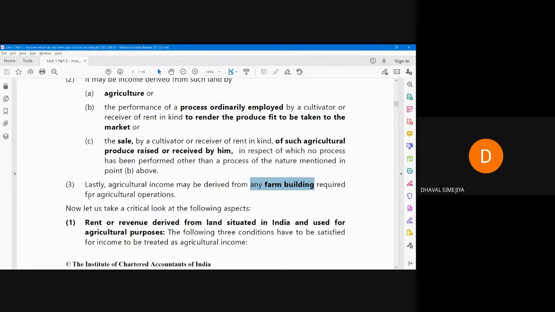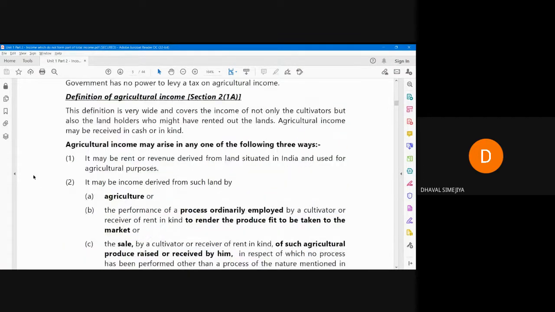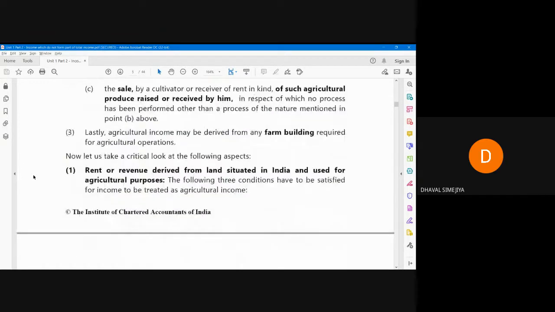Now let us take a critical look. Your definition is over. But now we will discuss in detail what will be included and what will not be included in agricultural income. So now let us take a critical look at the following aspect.